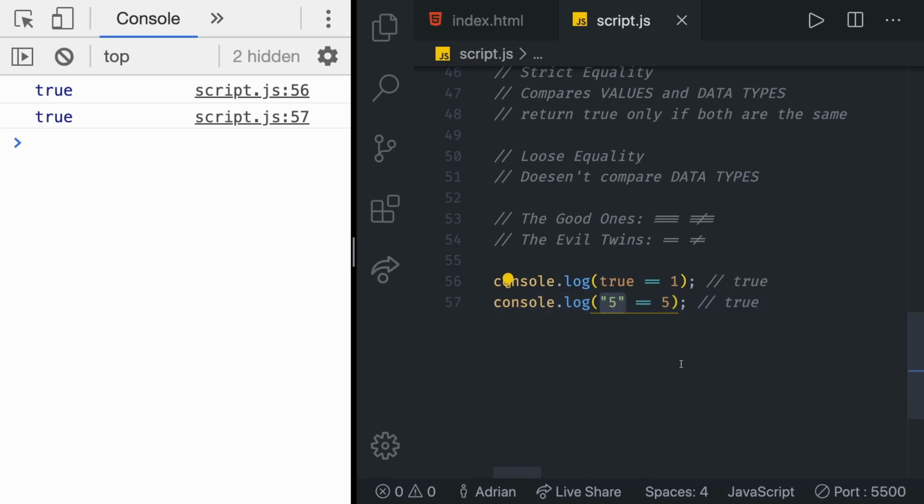As I mentioned, most of the JavaScript developers completely avoid loose equality and rely only on the strict equality. It is considered a better practice and it causes fewer bugs. From now on, you're going to see me only use the strict equality. And for the end, I found for you a great visual representation of strict versus loose equality.